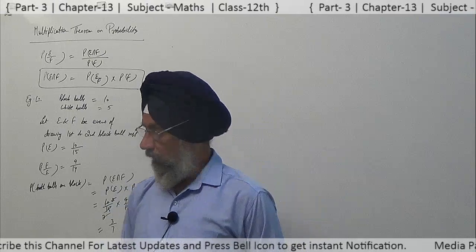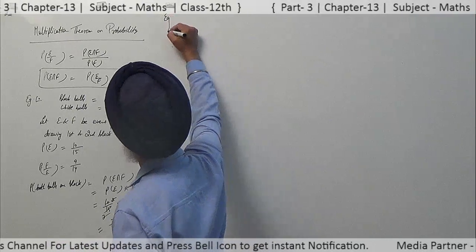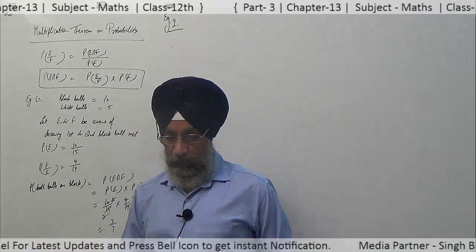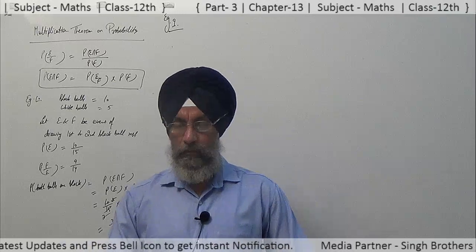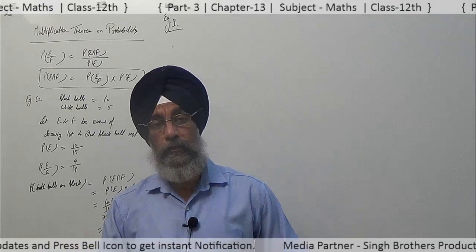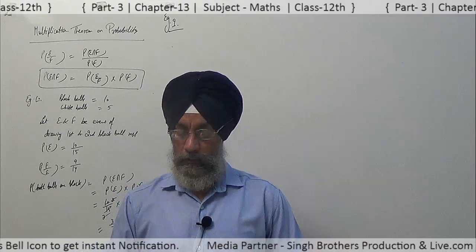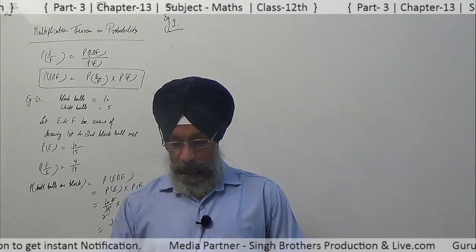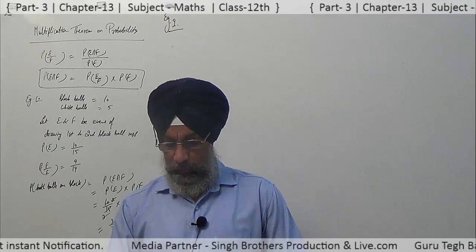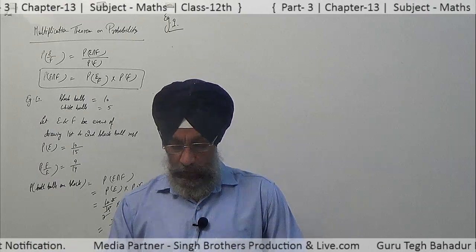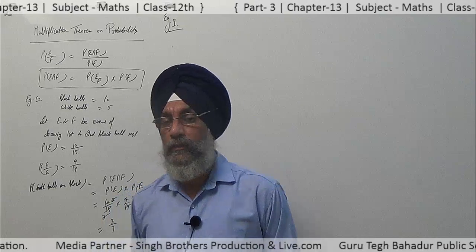In the same way, we see example 9. It is saying that 3 cards are drawn successively without replacement. The main thing is without replacement, you don't replace it. Once we have drawn it, we don't place it back in the pack of 52 well shuffled cards. What is the probability that the first 2 cards are kings and the third card is an ace?